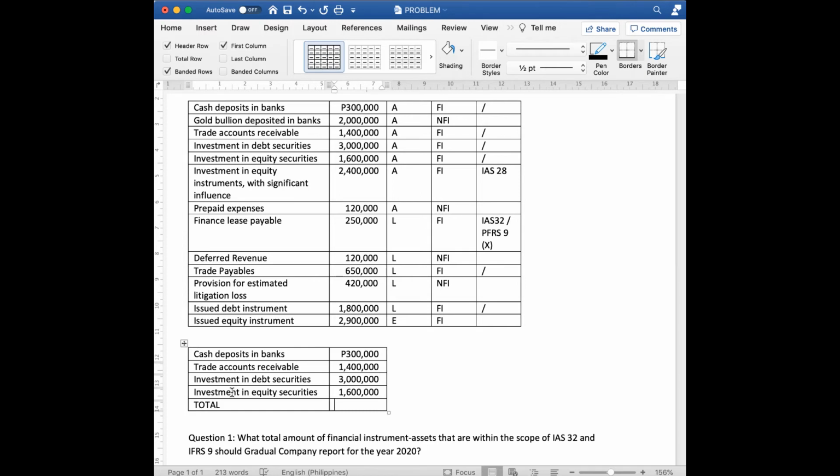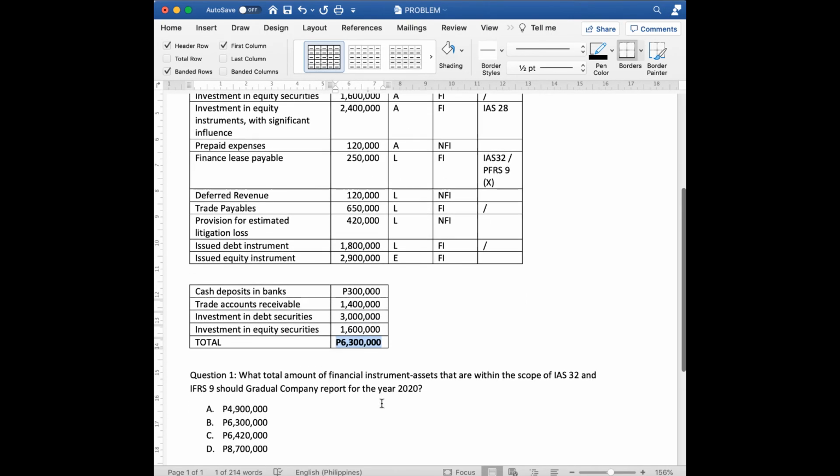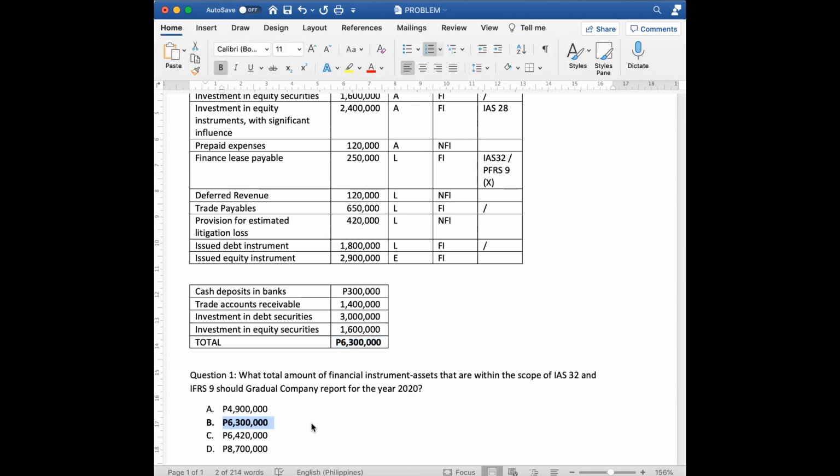That's 300 plus 1.4 plus 3 million plus 1.6. So, all in all, that's 6,300,000. Therefore, the answer for letter A, number 1, is letter B.